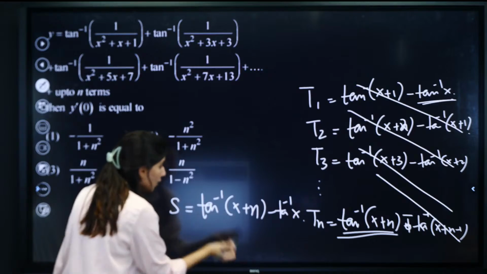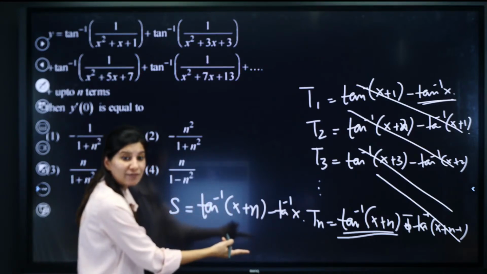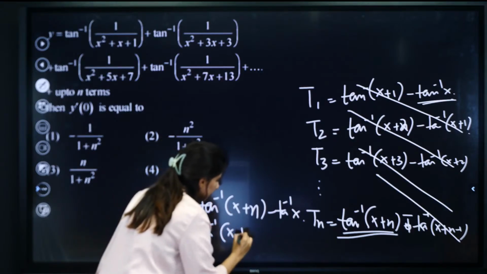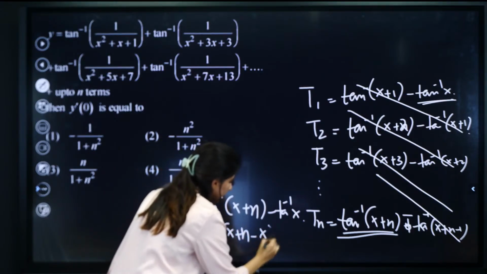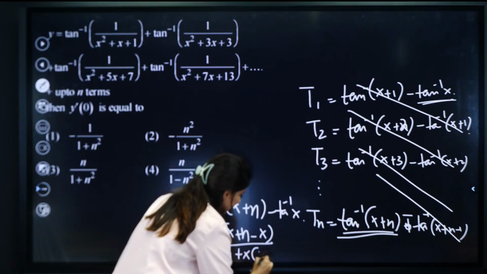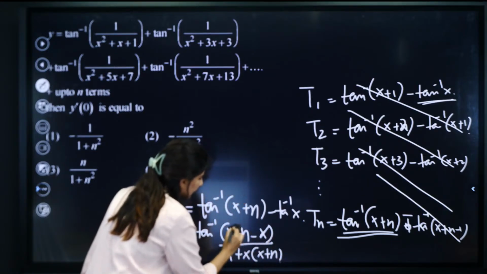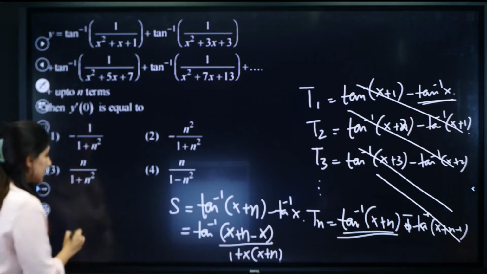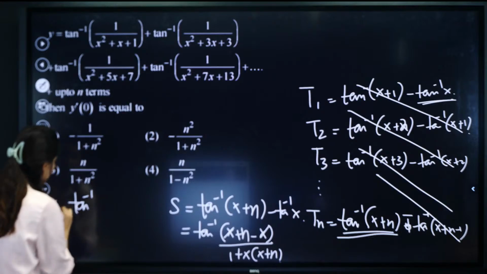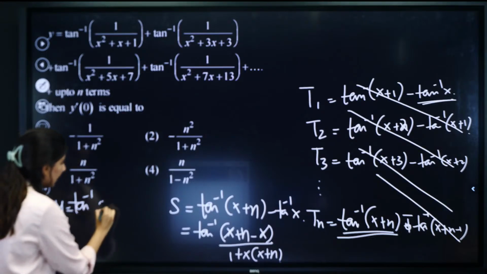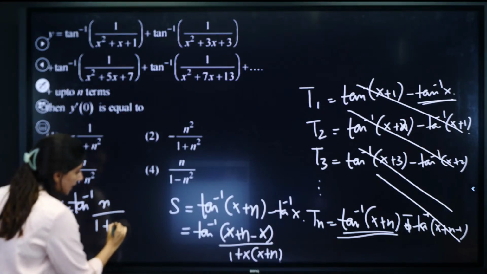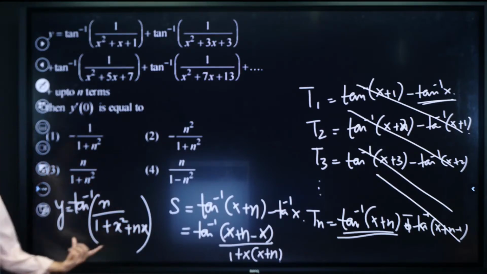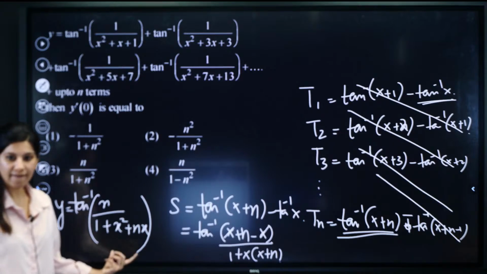Okay. So now if you combine, again apply that formula, tan inverse A minus tan inverse B. So that is tan inverse of A minus B whole upon 1 plus AB. The x terms cancel, so tan inverse n upon 1 plus x square plus nx. So this is your tan inverse. This is your y, actually y is nothing but tan inverse of n upon 1 plus x square plus nx.